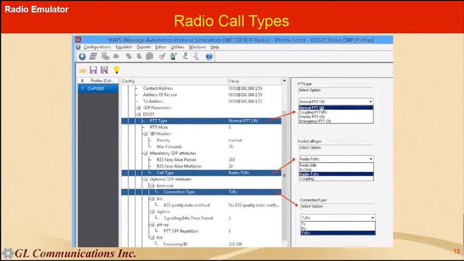PTT type, these are the several PTT types defined by the specification. Radio call types can be radio idle, receive only, coupling like this. And the connection mode can be either TX, RX, or both TX and RX. So you can see all ED137 parameters listed here. For each controller working position, we can configure these parameters, which will be reflected once the call is established.